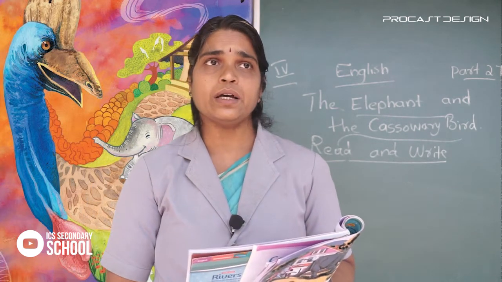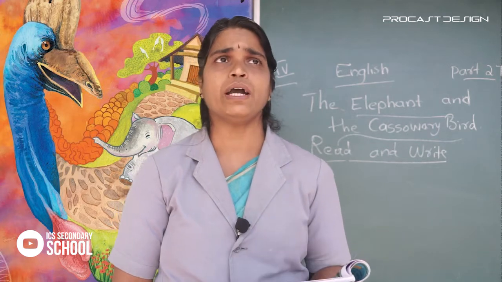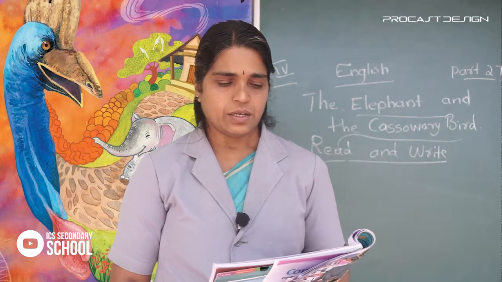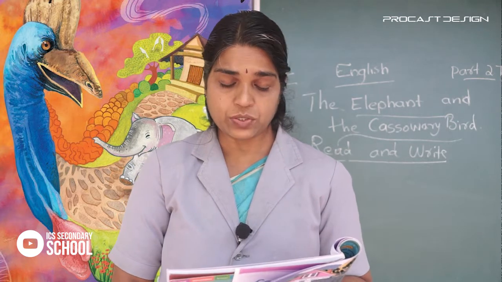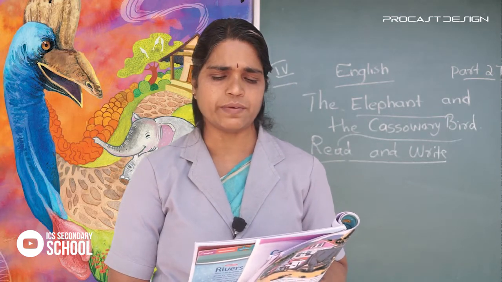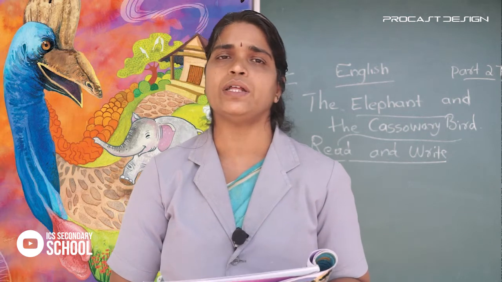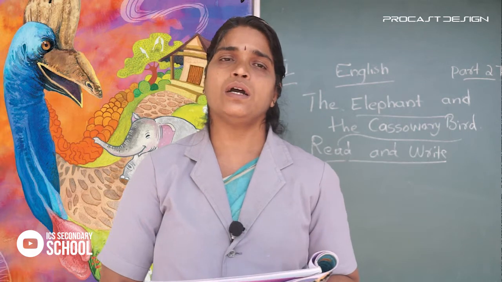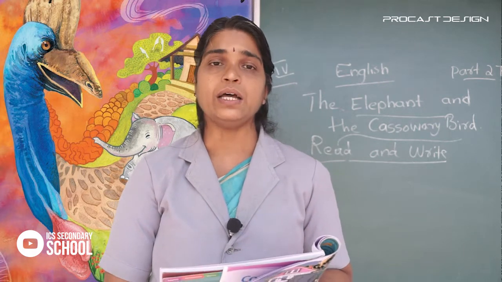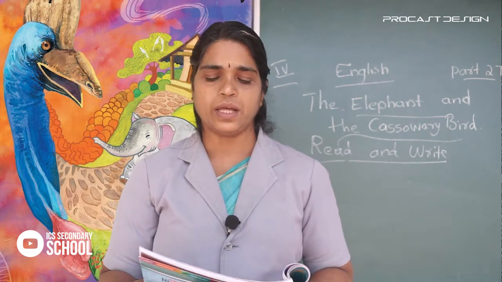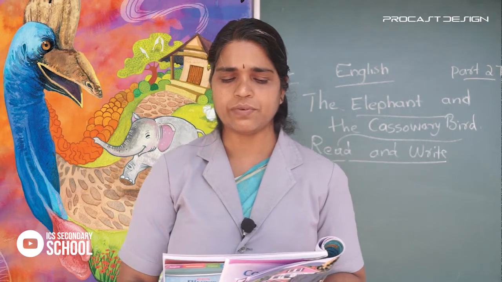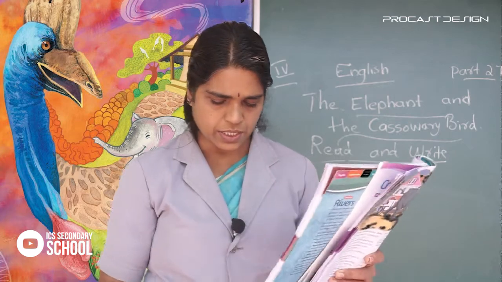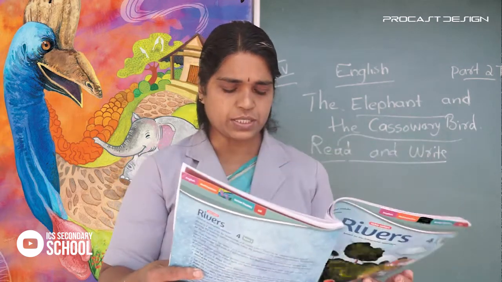Are you ready? Take page number 25, and I am reading the sentences. The writer was given the cassowary as a gift by his grandfather. You understood? The cassowary was brought by his grandfather from Singapore. Is it true or false?